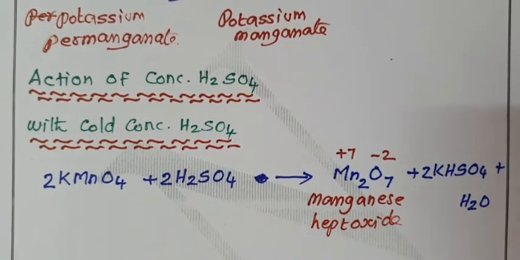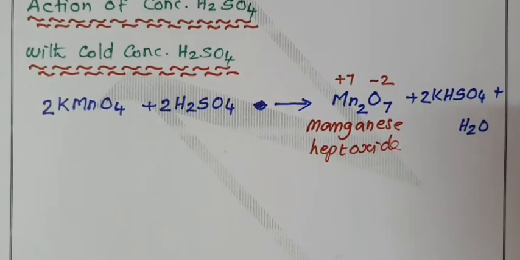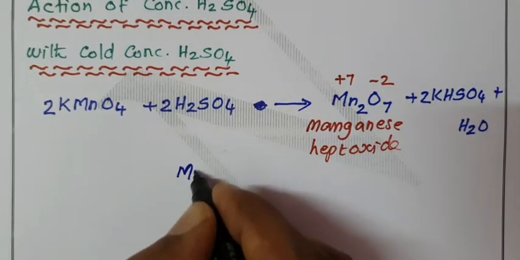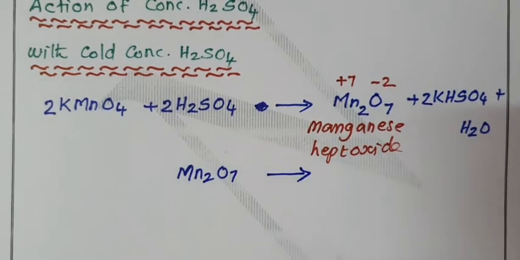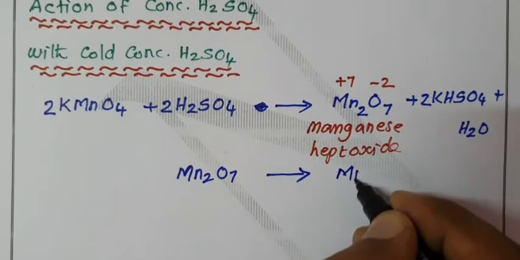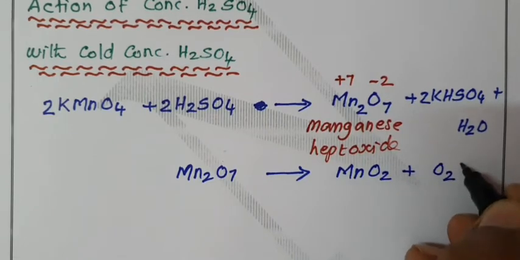The manganese heptoxide Mn2O7 decomposes explosively, an explosive reaction, into the +4 oxidation state, MnO2, plus liberation of oxygen.